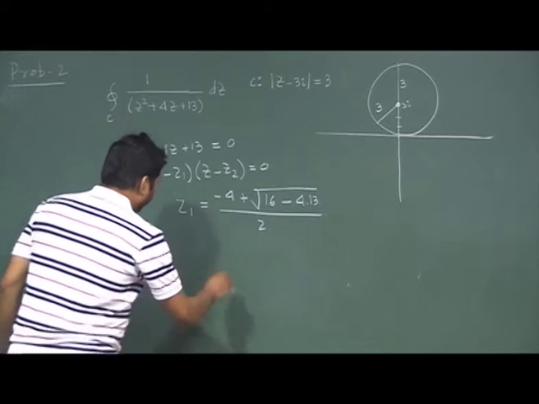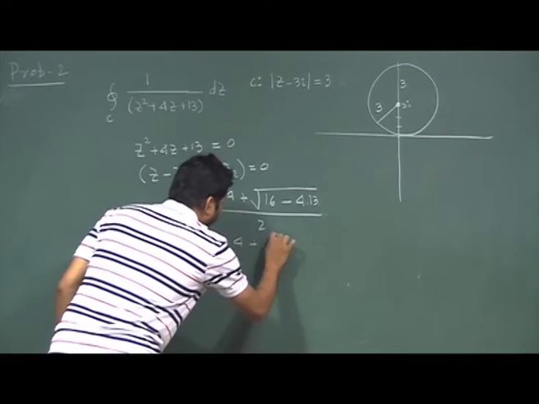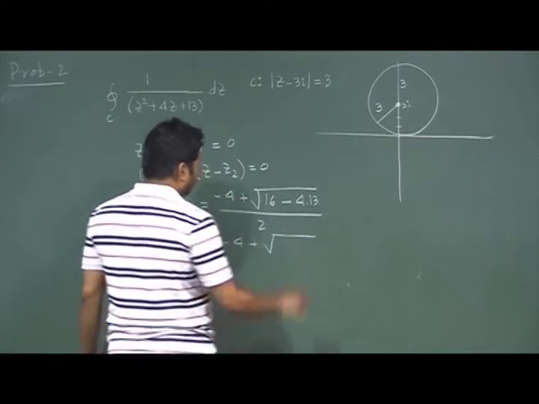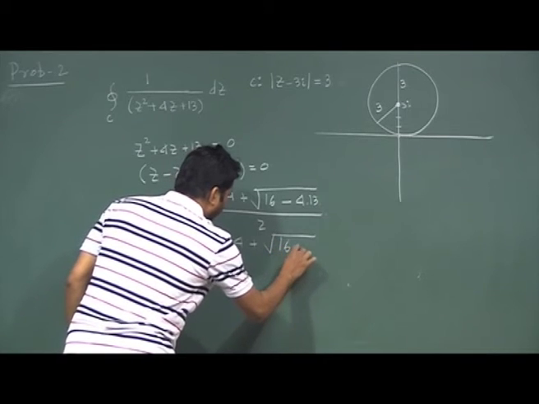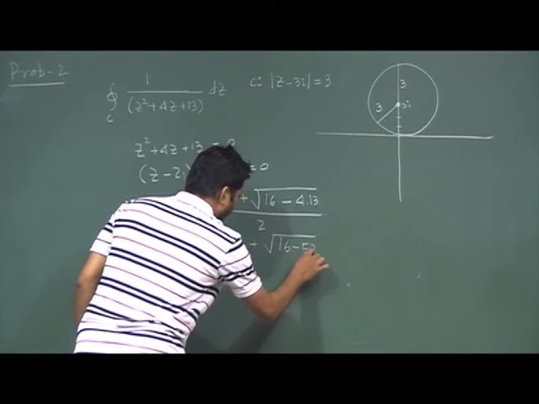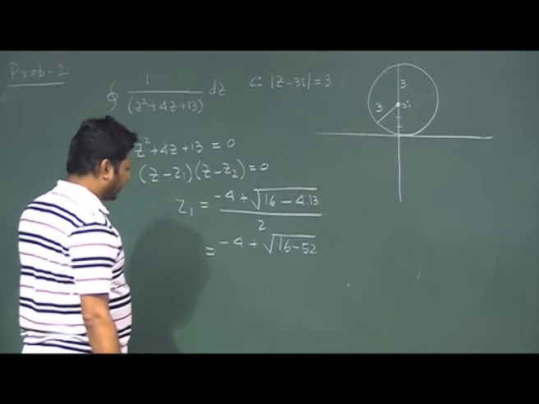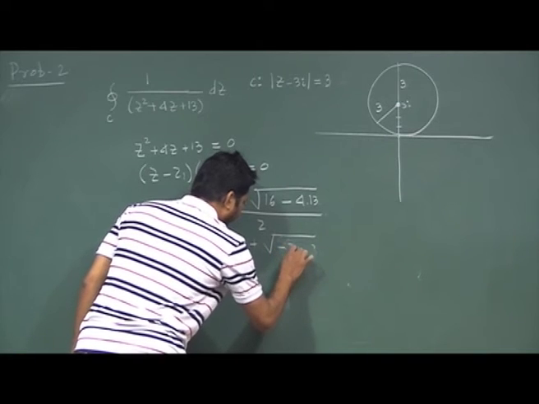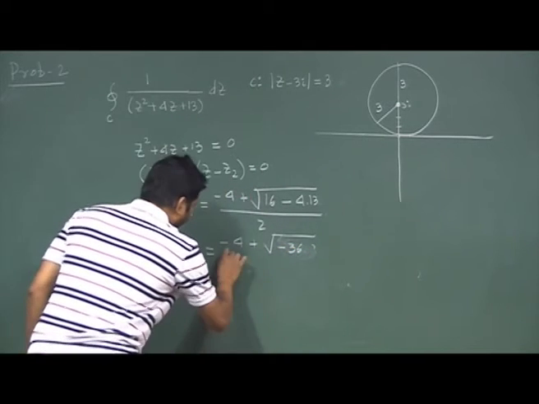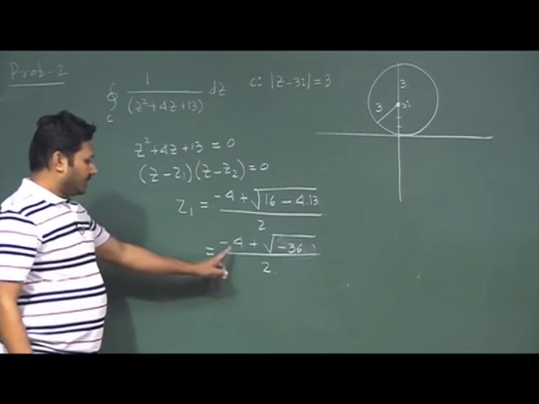So here we have minus 4 plus root over 16 minus 52, which is minus 36. That is why I am writing minus of 36, divided by 2.